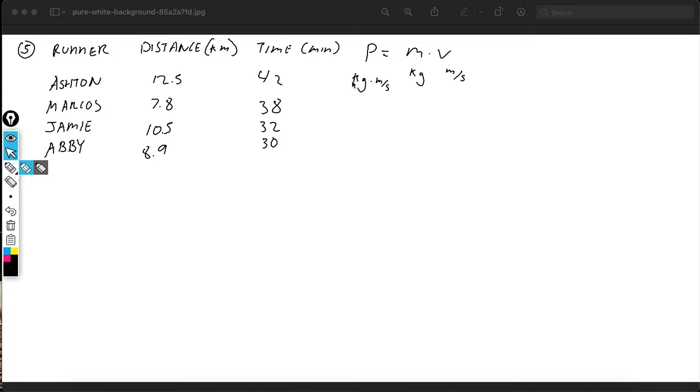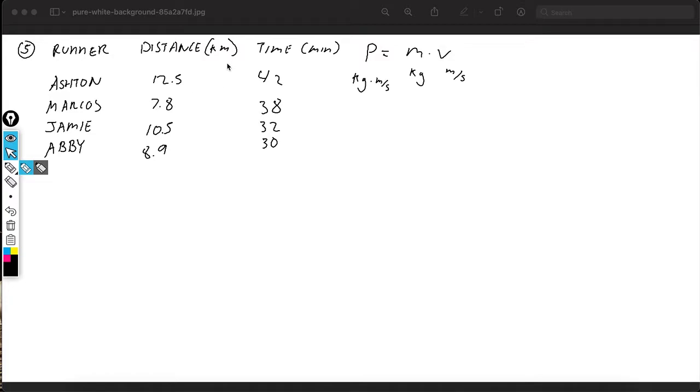So the cheating way, I'm going to tell you the fastest way. To find the smallest momentum, I would just look at the distance. Who has the smallest distance here? Not 8.9, 7.8, right. So the answer is Marcos. I've done too much of this not to know. Smallest distance, because they went the slowest in terms of how far they went. So I could already tell you it's Marcos. But let's figure this out the mathematical way.